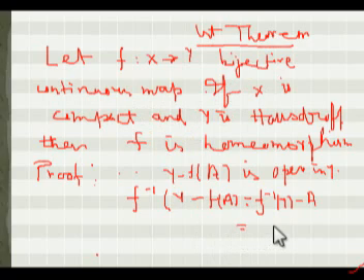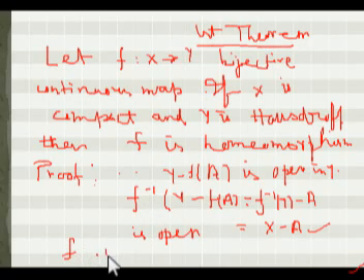A was assumed closed, so this must be open. So we now have the concept that the inverse of f must be continuous, a bijective continuous map. So f is a homeomorphism.